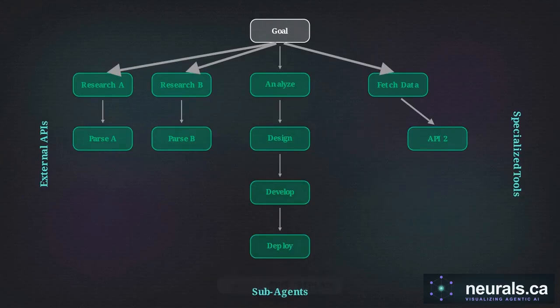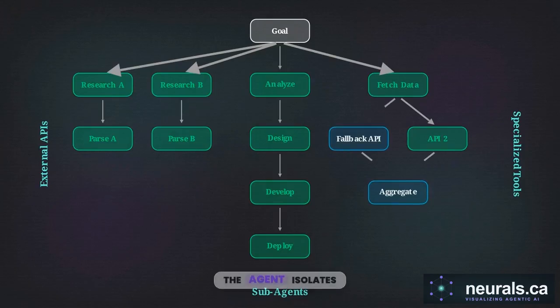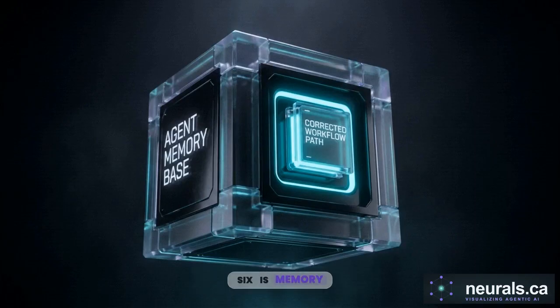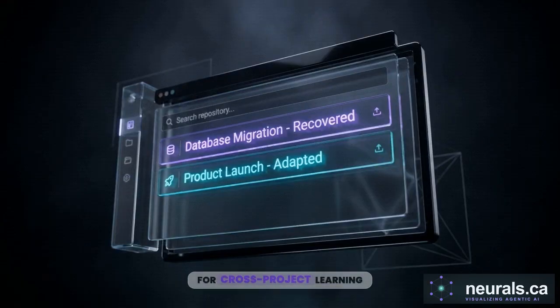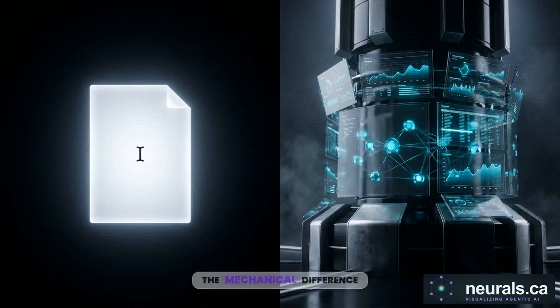That trigger initiates Stage 5, Replan. The agent isolates the exact point of failure and surgically rewrites only the broken subtree. The parallel branches continue their work uninterrupted. Finally, Stage 6 is Memory. The agent stores the successful recovery path and the completed task data, persisting that knowledge for cross-project learning in the future. This specific, closed feedback loop is the mechanical difference between a language model generating text and a resilient, production-grade system managing an entire project.